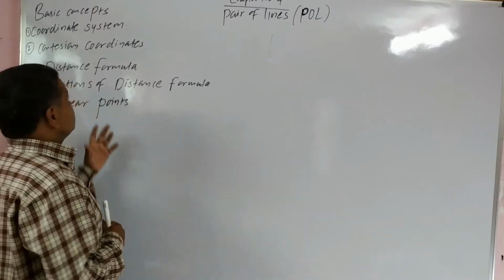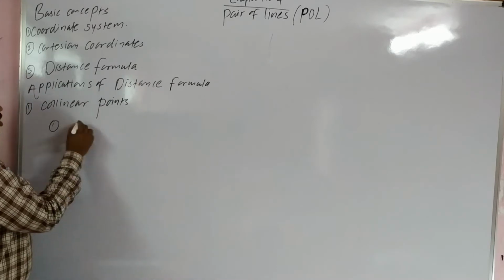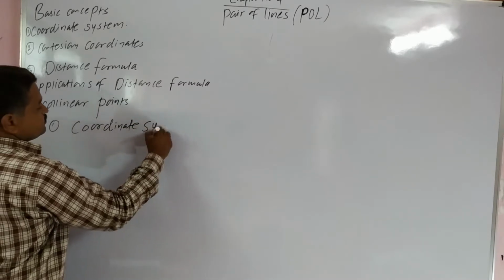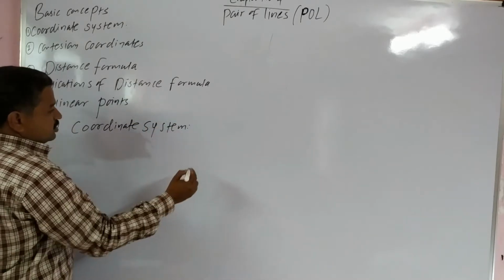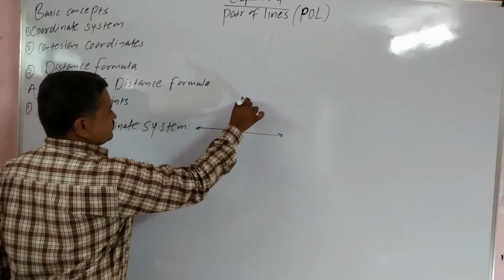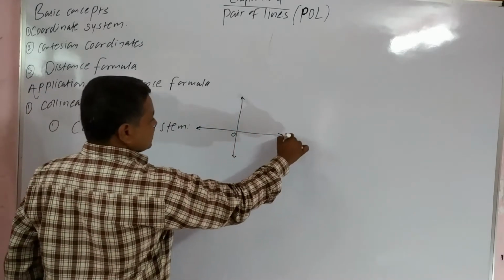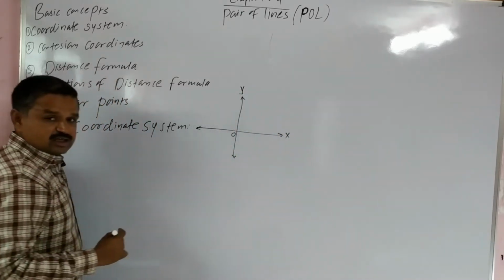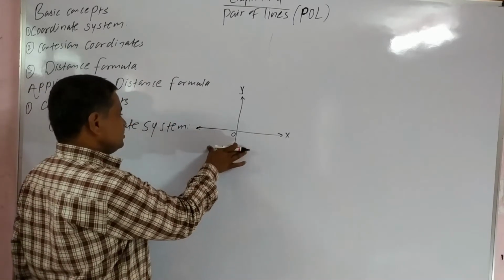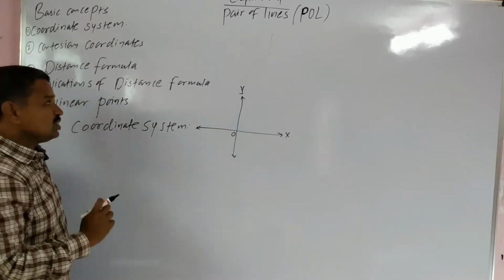In 11th standard, you discussed the coordinate system. Dear students, in the coordinate system there are two axes mutually perpendicular to each other at the origin. The horizontal axis is known as the x-axis, and the vertical axis is known as the y-axis. This system of coordinates of a point in a plane is known as the coordinate system, students.